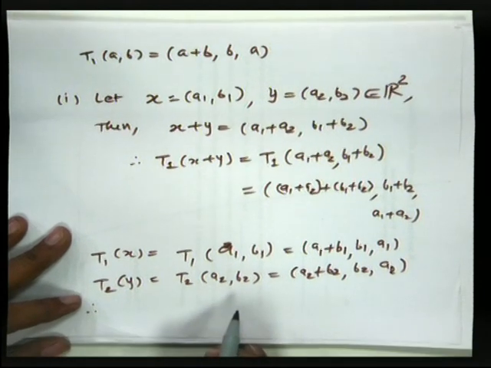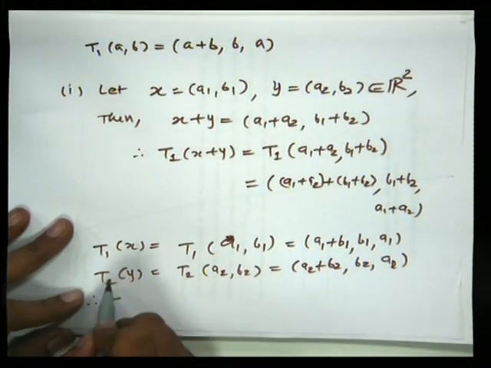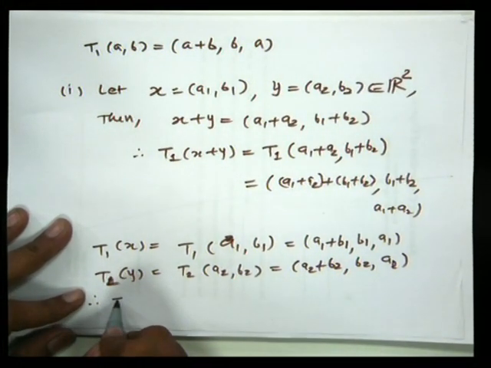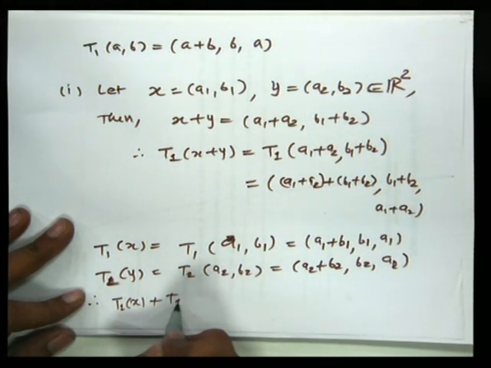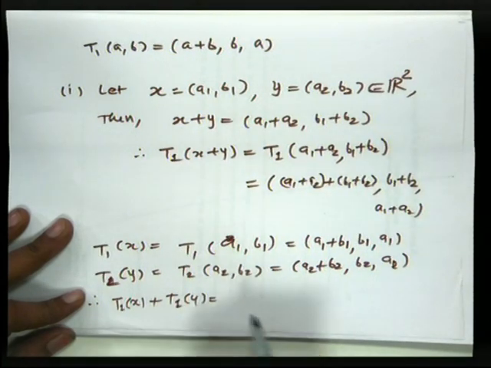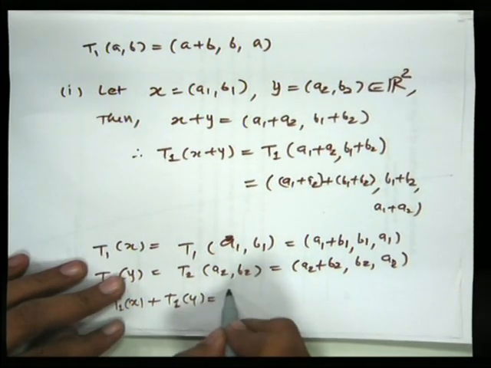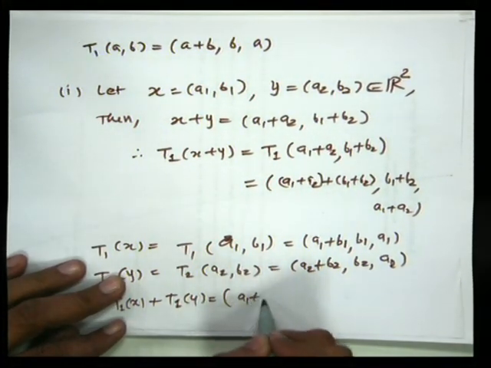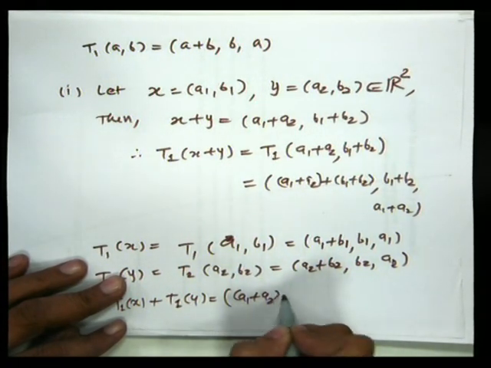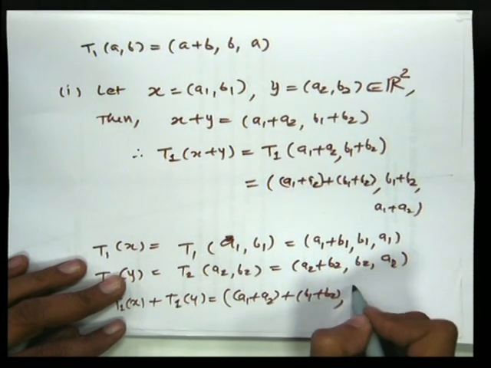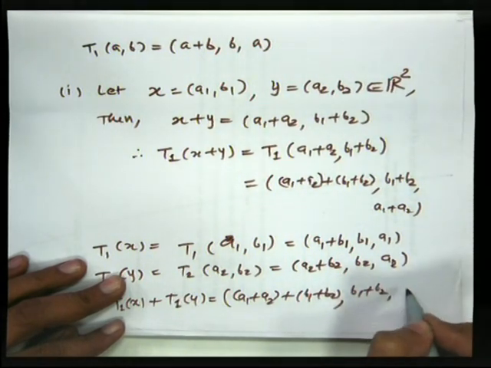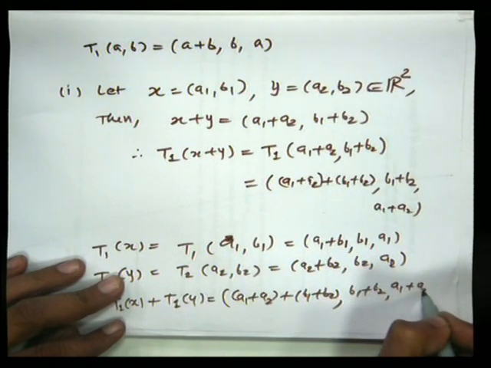Therefore T1 of x plus T1 of y is equal to, adjusting, (a1 plus a2 plus b1 plus b2, b1 plus b2, a1 plus a2).